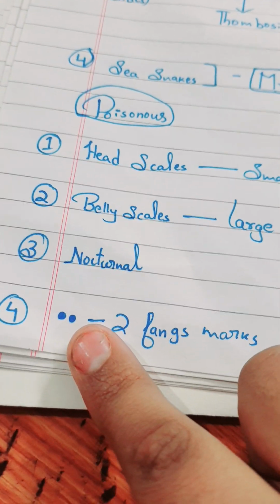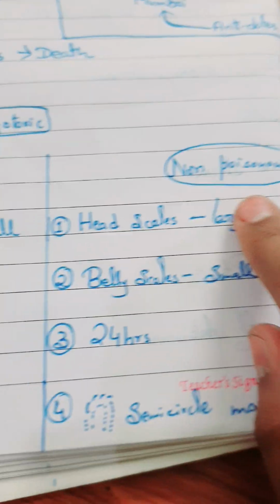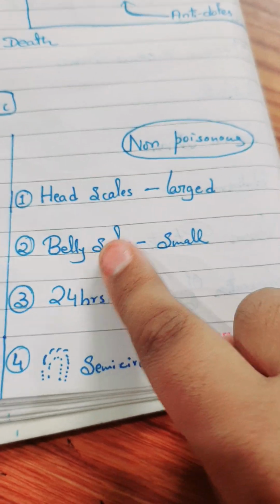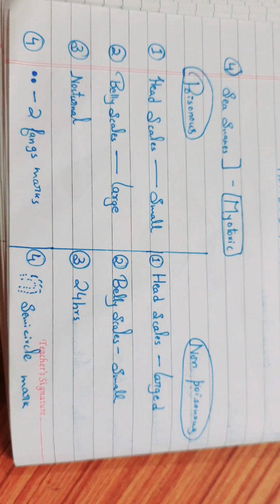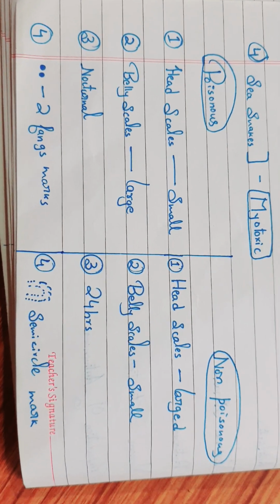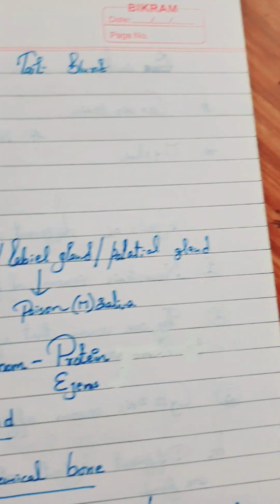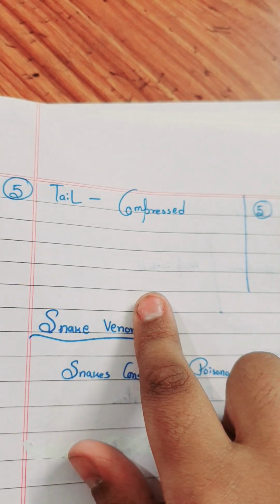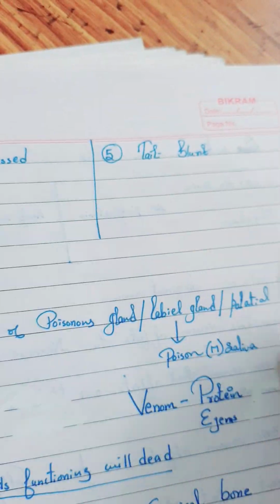Nocturnal, it always stays out at night. And two fang marks, which you cannot see after biting, or you will be in a hurry. That's why I am telling you about it. Non-poisonous: head scale should be large, belly scales are small, active 24 hours, and a semicircle mark. You can pause and take notes of it. I am just waiting. Completed? Or you can take a screenshot also. Okay, let me move on. Tail: compressed and blunt. It means a poisonous snake has a flat tail, and a non-poisonous snake has a blunt kind of tail.